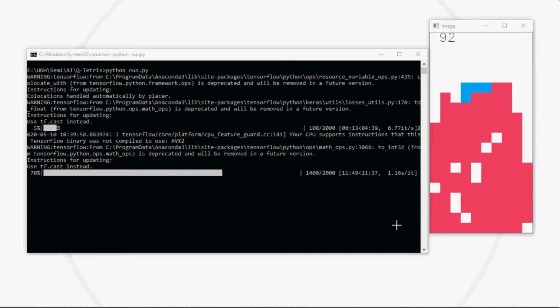So here we go. Here we can note that the score is 96 and the first score our model got was 12. So from this we can infer that our model is learning from the deep Q learning algorithm.